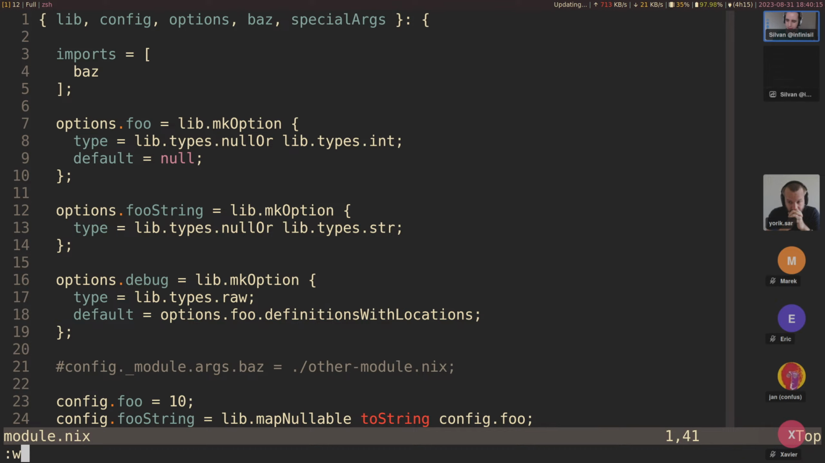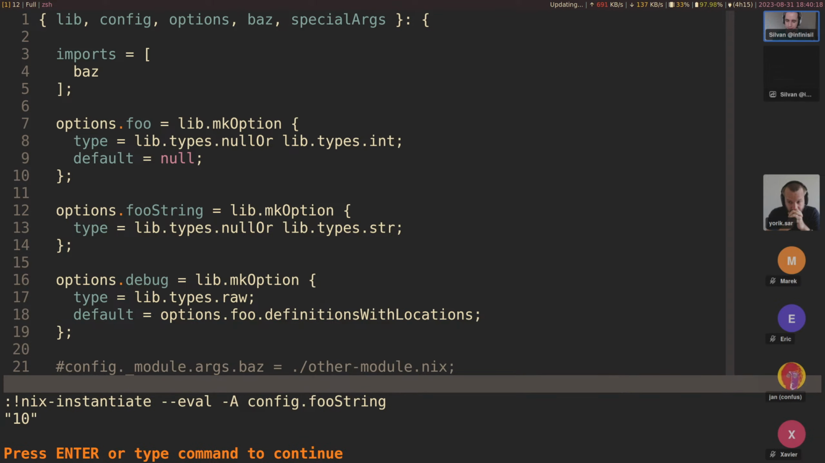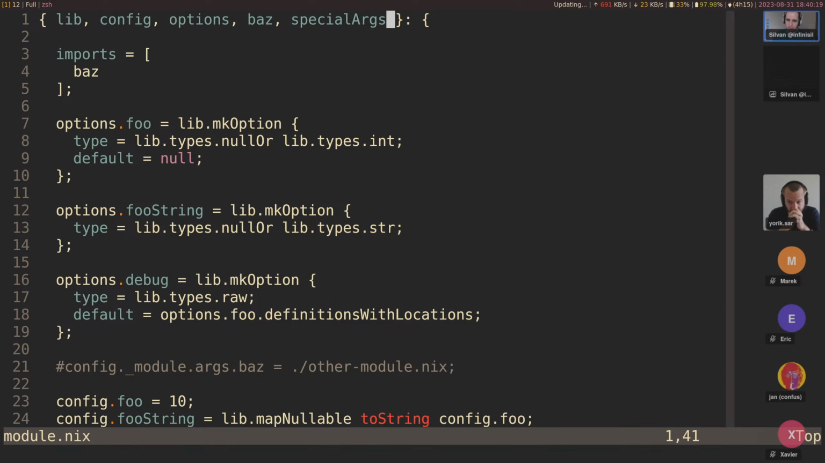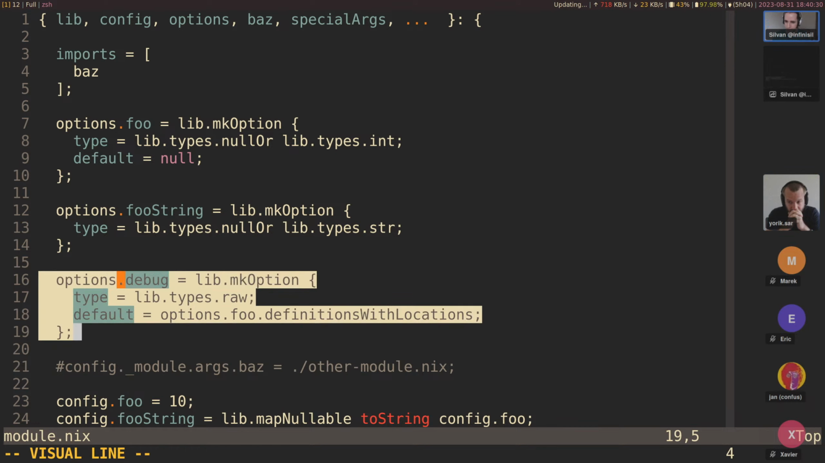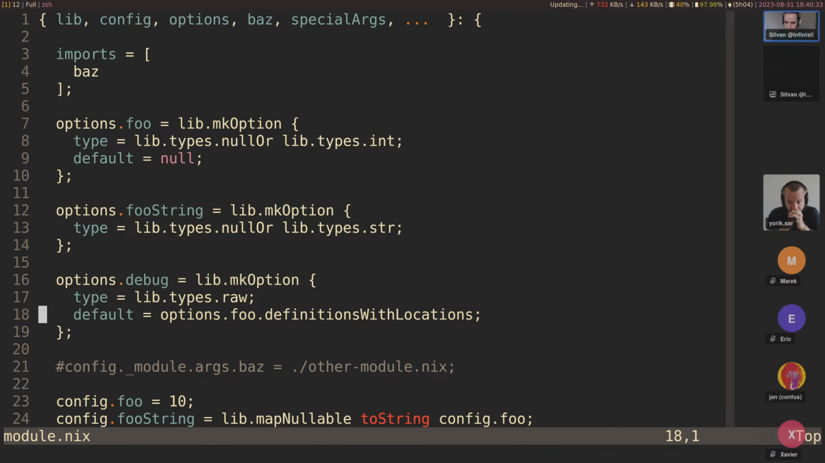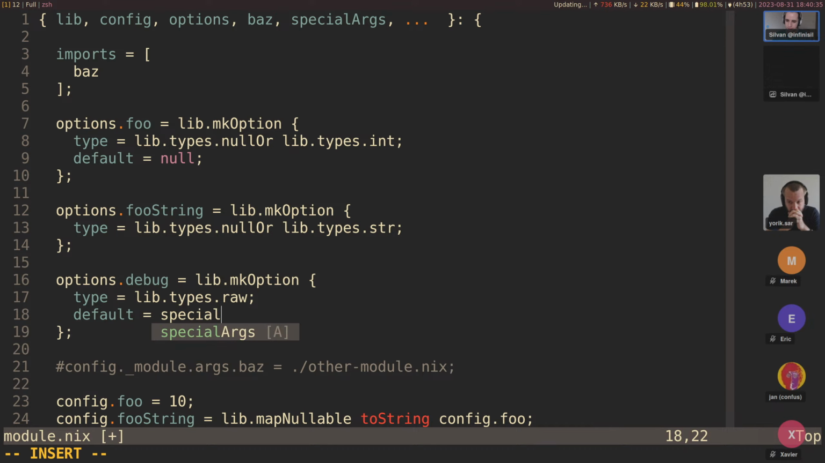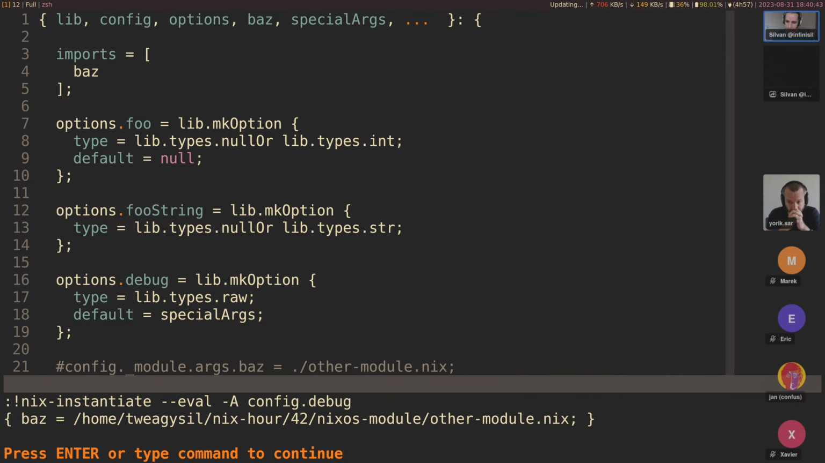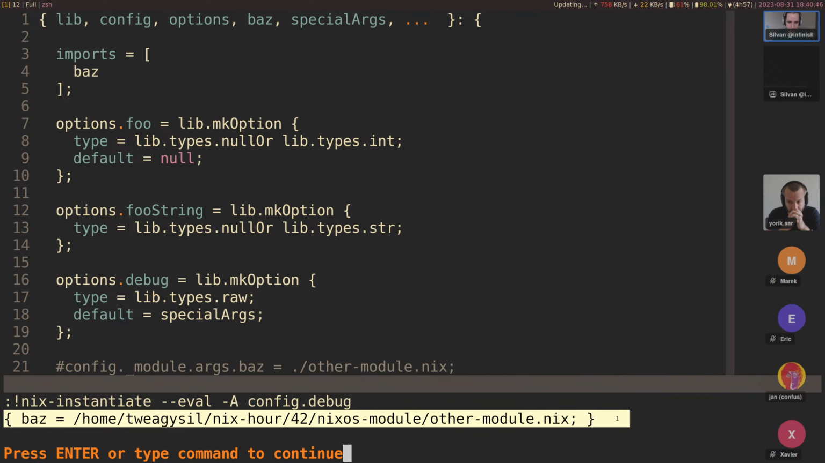So let's see, did we have everything here? Looks like we have all the arguments here. Is it just a list of strings of names, or is it an attribute set? specialArgs should be an attribute set. Yeah, let's use the debug here actually. Default, let's use specialArgs. So yeah, this is a kind of neat way to just expose something from within the module system as well. Config.debug, and yeah, we can see it's an attribute set.